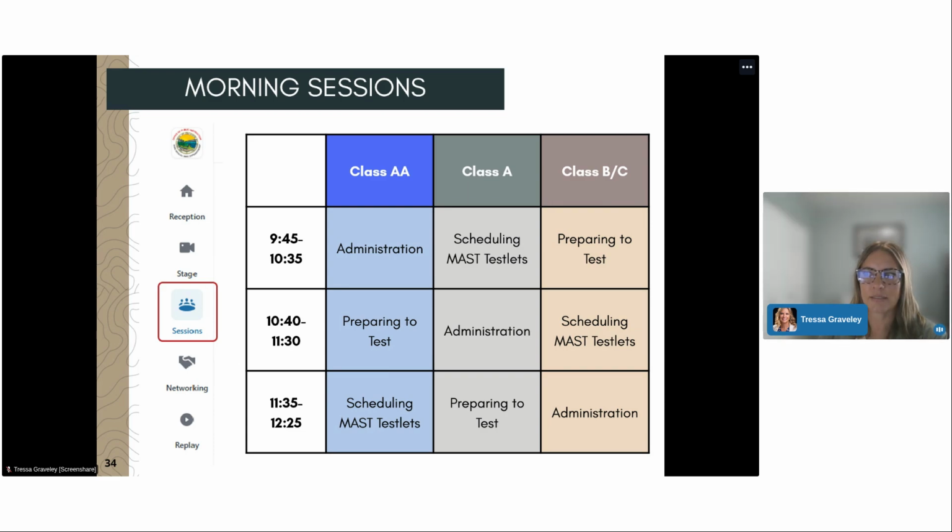The math standards blueprint is also on the MAST portal under resources for teachers, and they'll be able to see those testlets, their names, their content attributes, and which standards are assessed, and then compare that against their curriculum and alignment and the testing window dates to figure out which window would be the best to schedule. But like I said, in the 11:35 to 12:25 session, they'll dig into that a little bit more on how to schedule MAST testlets.